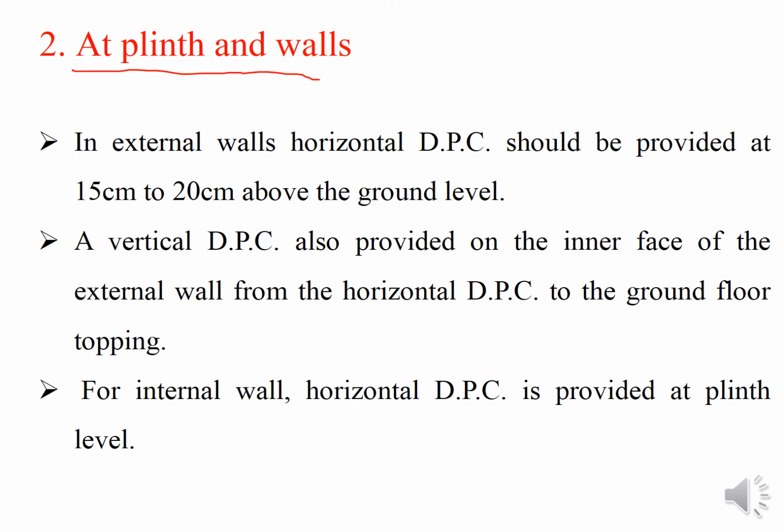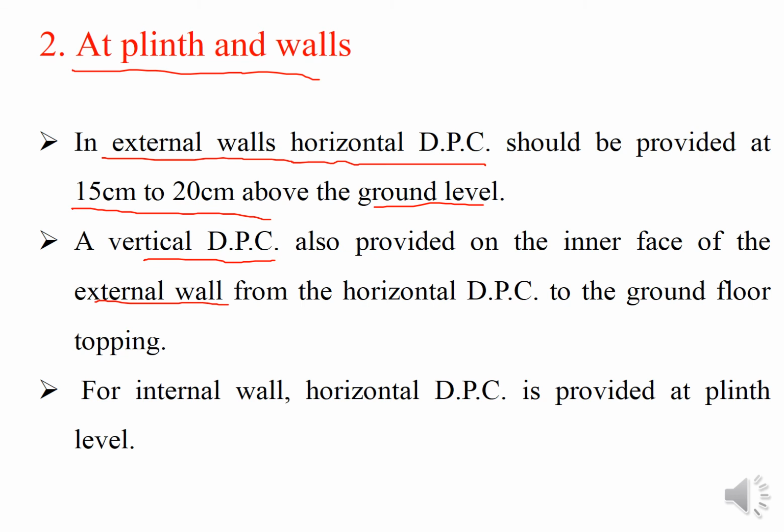In the previous slides also we have discussed, but now we can discuss it in detail. In external walls, horizontal DPC should be provided at 15 centimeter to 20 centimeter above the ground level. A vertical DPC is also provided on the inner face of the external wall, what we have discussed in the just previous slide.